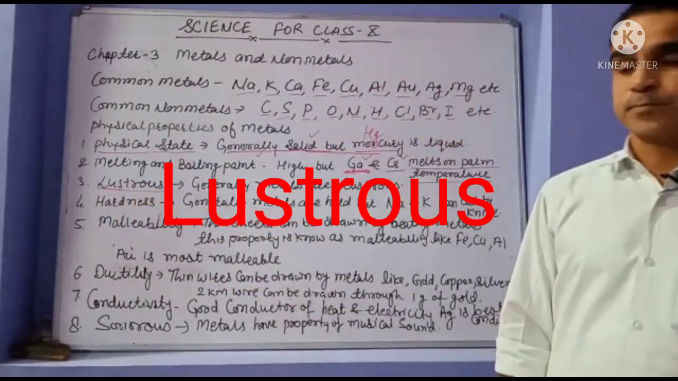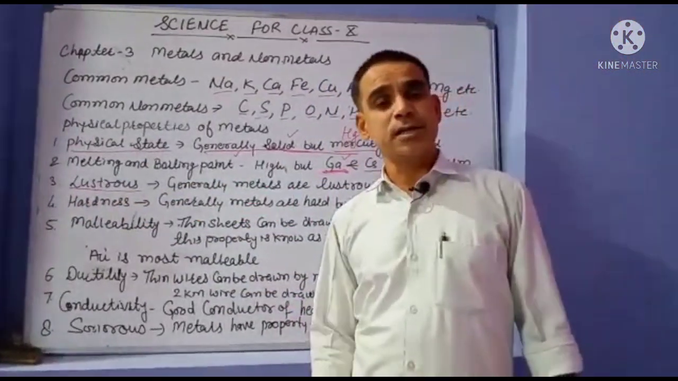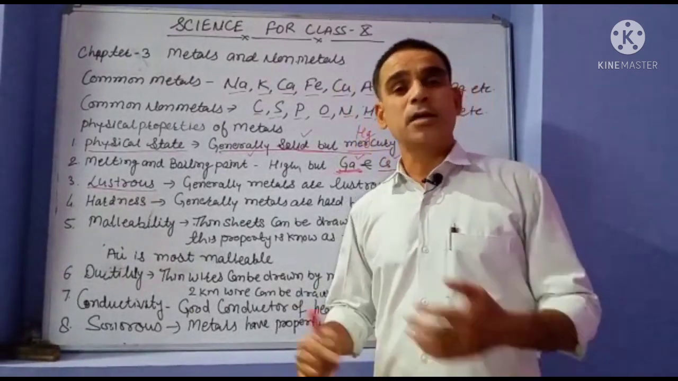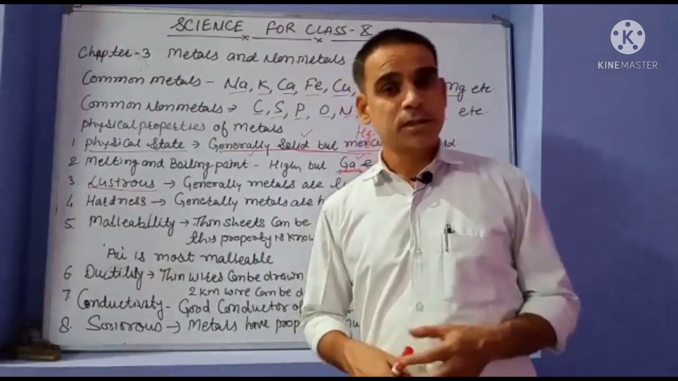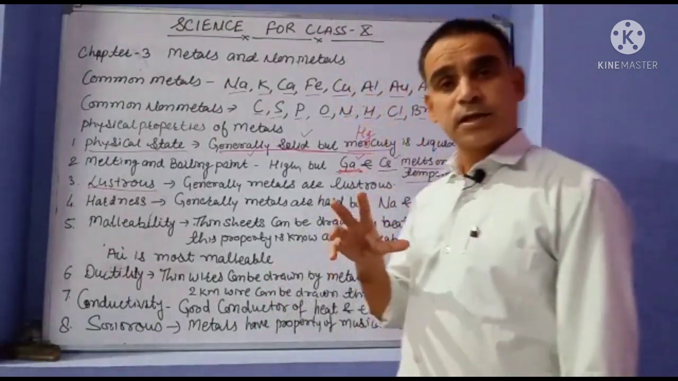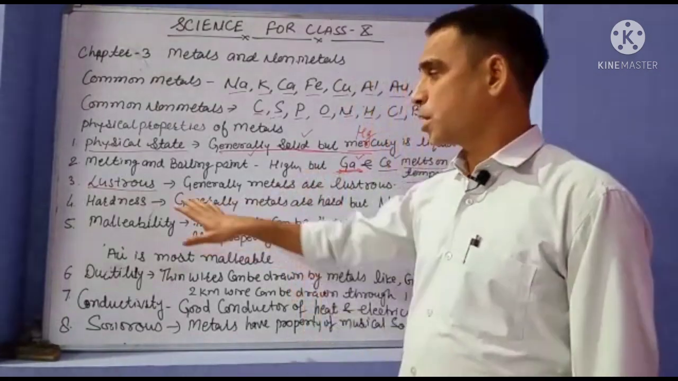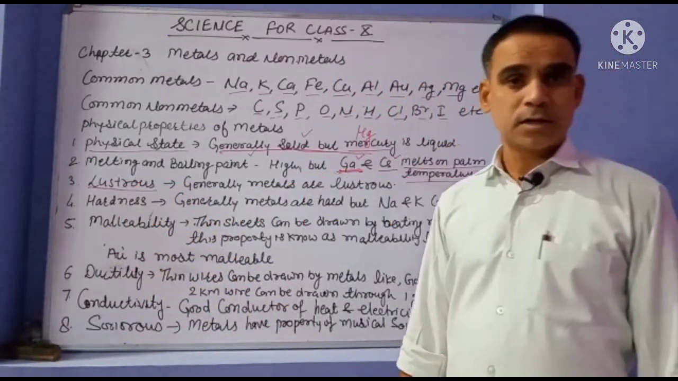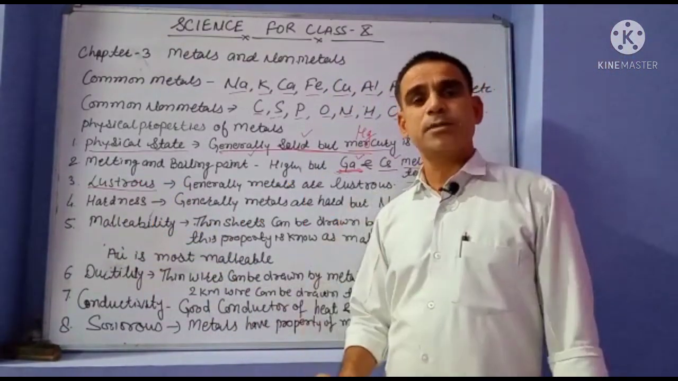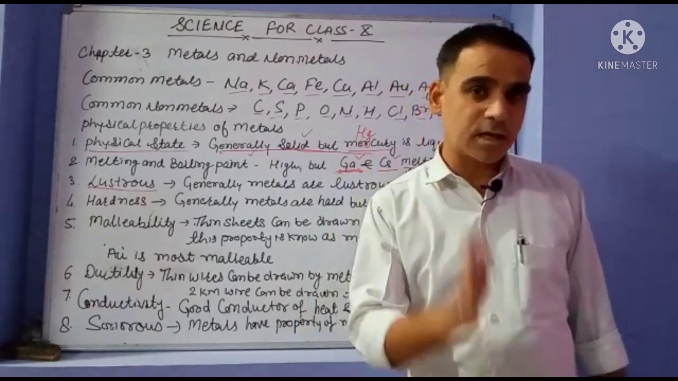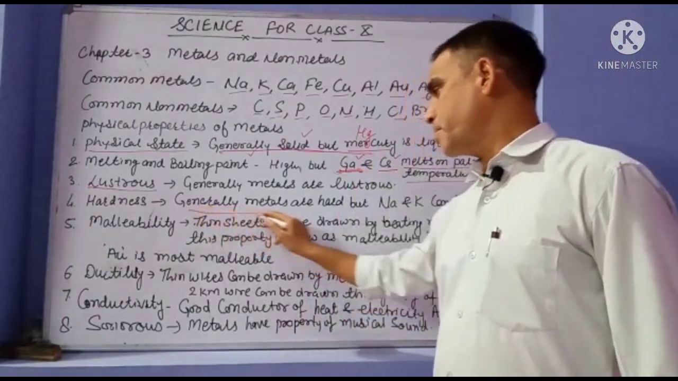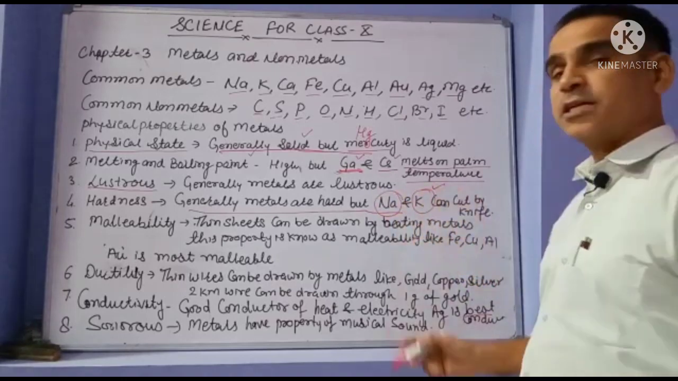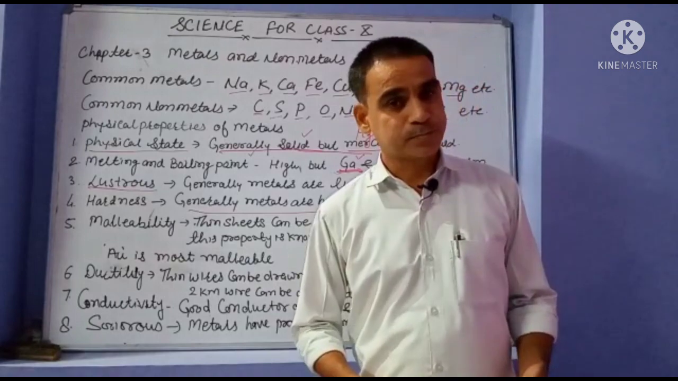Lustrous means shiny. Generally metals are shiny in the presence of any type of light, sunlight or the light of a bulb or tube light. Metals reflect their shine, and that is called lustrous. Hardness: generally metals are very hard, but sodium and potassium are very soft and can be cut by a knife.